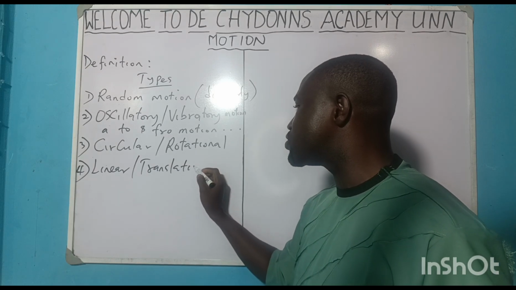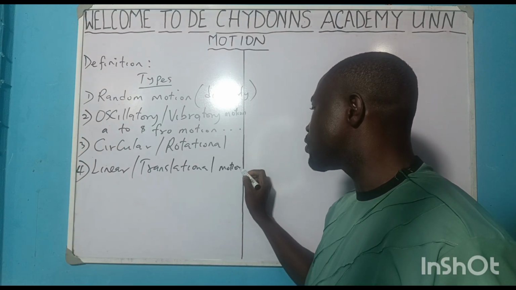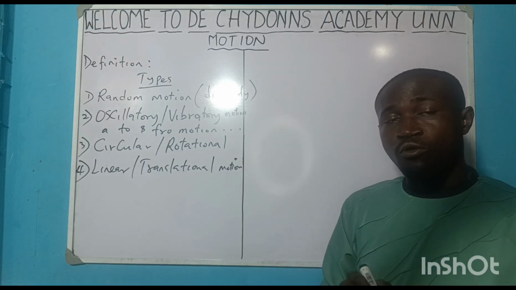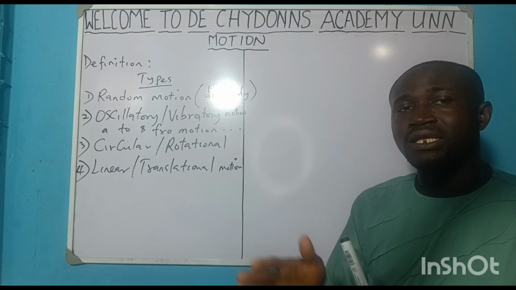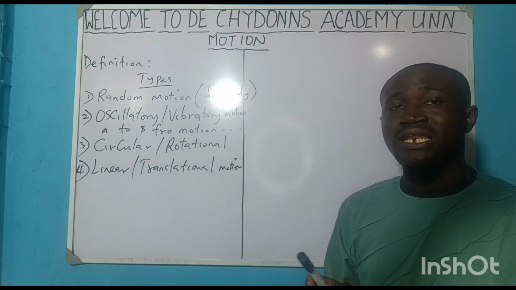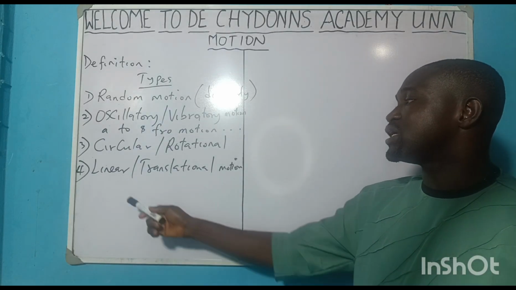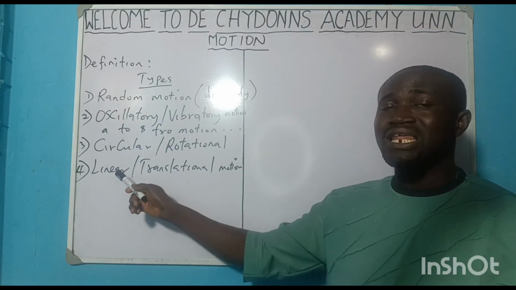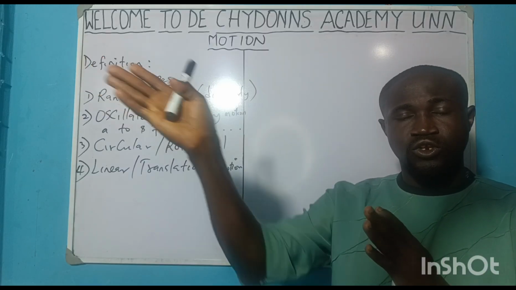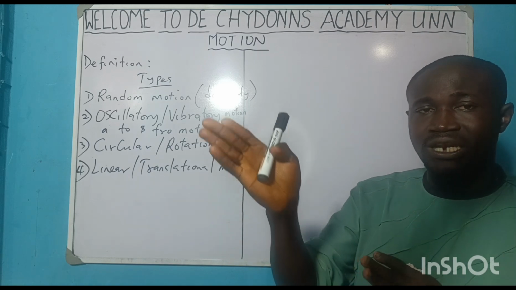Linear or translational motion. Now here we will be discussing movement of a body in a straight line, like movement of a car in a straight line. We say linear or translational, because linear is a word for straight line movement, not random or disorderly or zigzag movement, but straight line movement.